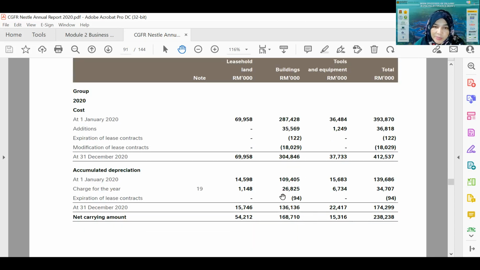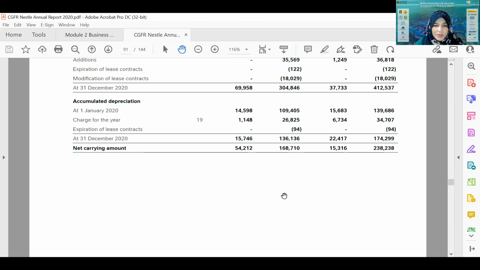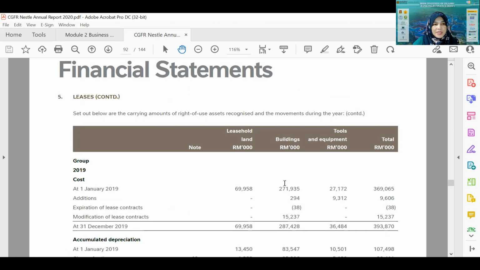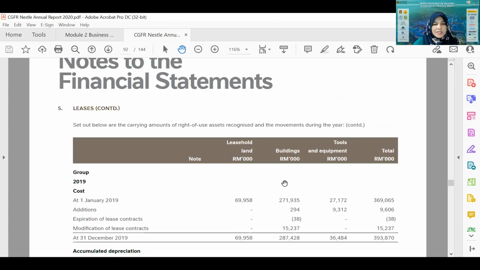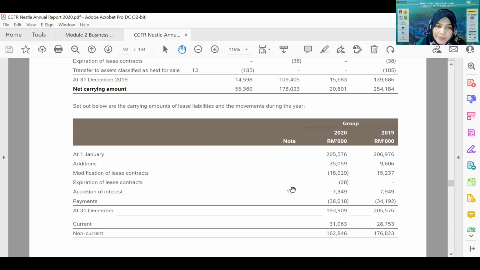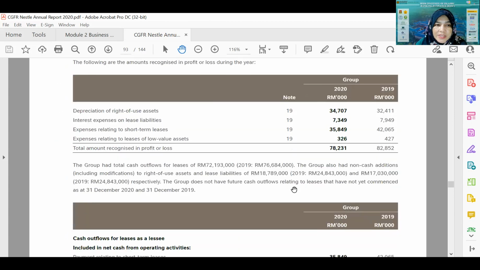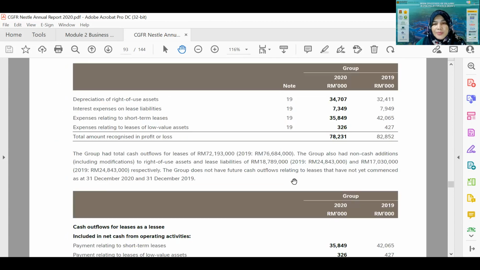Okay, so this is actually reporting to the user of the financial statement what happened to the building that they lease from another party. Lease means they rent from another party. Okay, so this is about depreciation of that particular building. So they have to report it here as well. Okay, and then this is in the year 2019. Just now was 2020, this is about 2019. Okay, and then further about lease. So this is more details about lease assets.